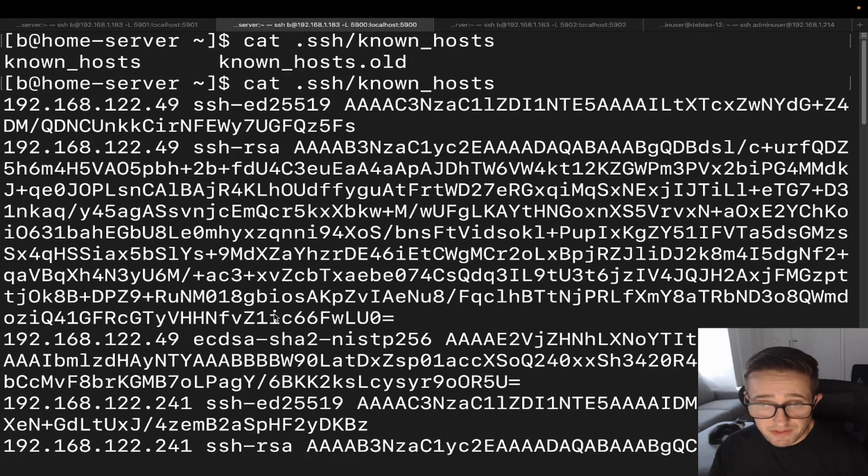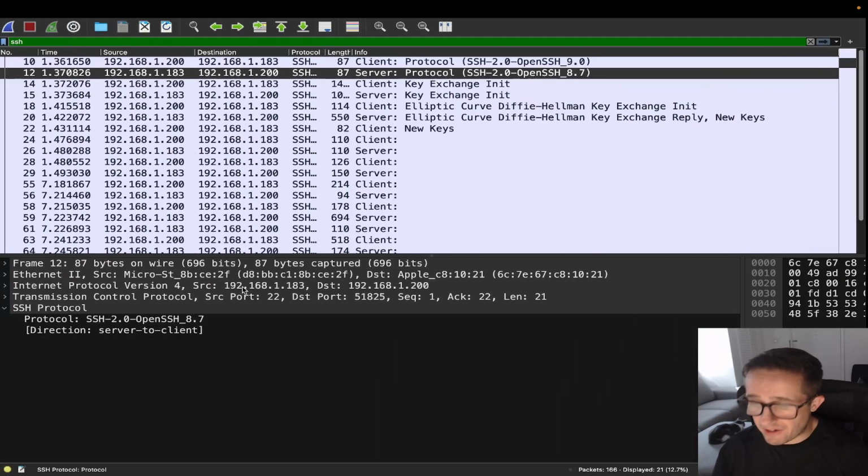This is going to be saved on your system in this file because it wants to help make sure that you're connecting to the correct server in the future. Because if somebody did some funny business and is impersonating the server, when you come back you'll see that this public key is not the right one, not the same server. So it's going to help alert you to some kind of change like that. Now, let's go back.